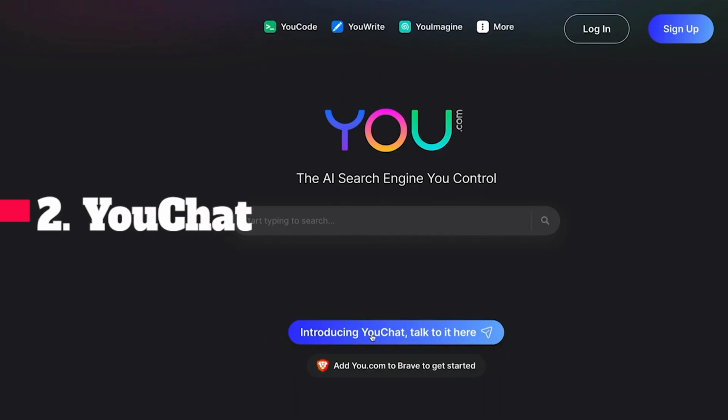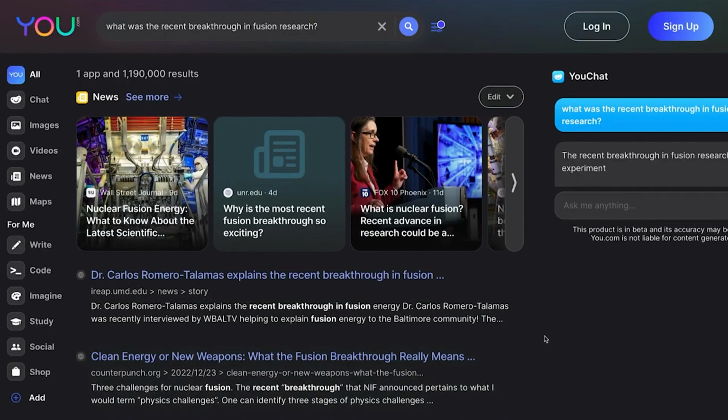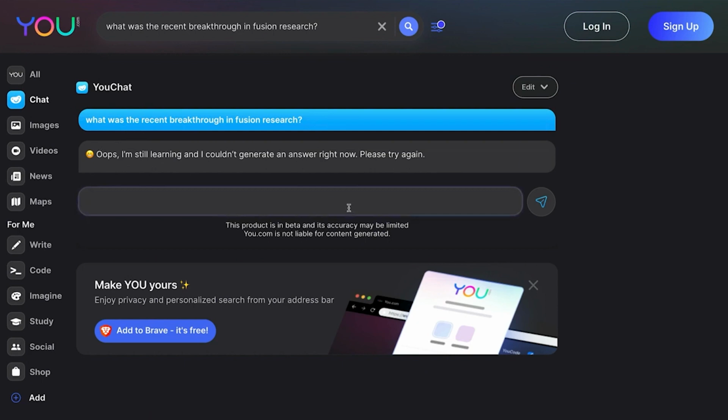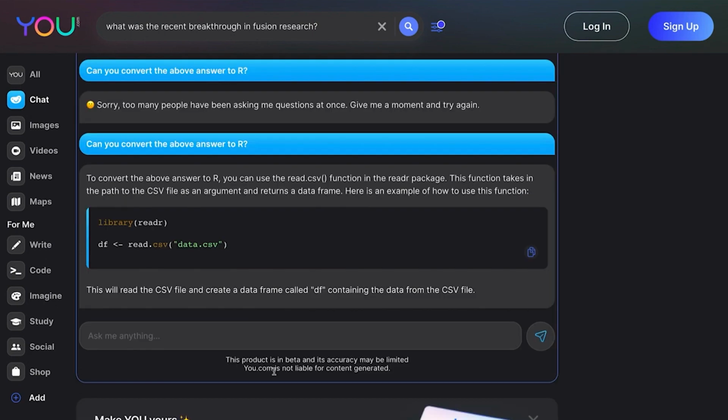Number 2. UChat. UChat, like every other ChatGPT alternative on our list, is powered by OpenAI's GPT 3.5 AI model. This gives it similar capabilities as ChatGPT. It has a sleek, colorful interface, and it is neatly interwoven into the You.com search engine. As a result, UChat can act as a search engine that gives you a list of links to indexed web pages relevant to your query. Or you can get typical ChatGPT-style conversational responses for questions.